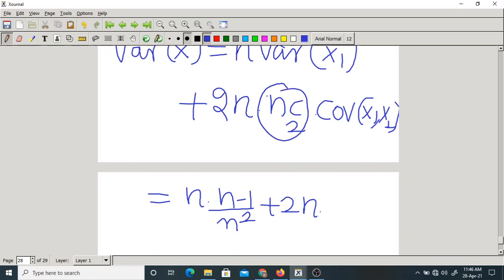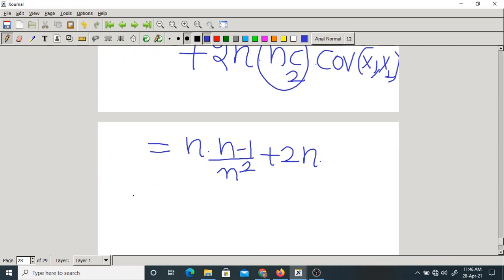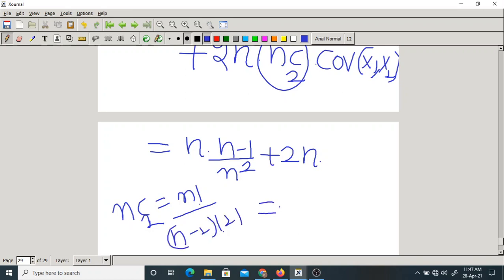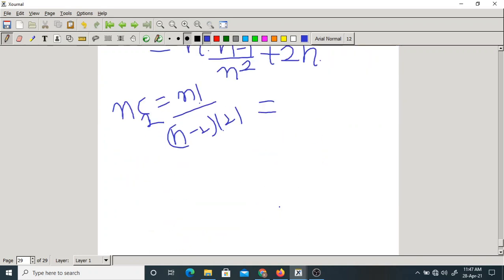N factorial by n minus 2 factorial into 2 factorial. You find out the value: n into n minus 1 by 2.